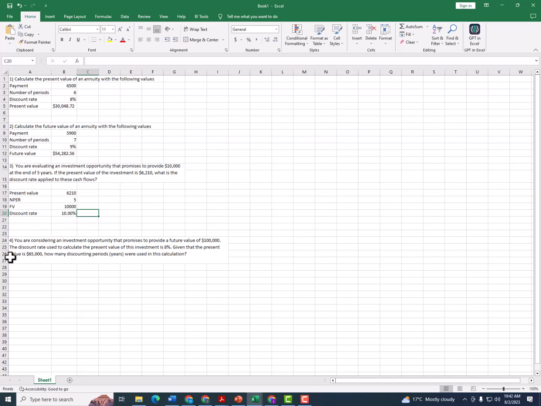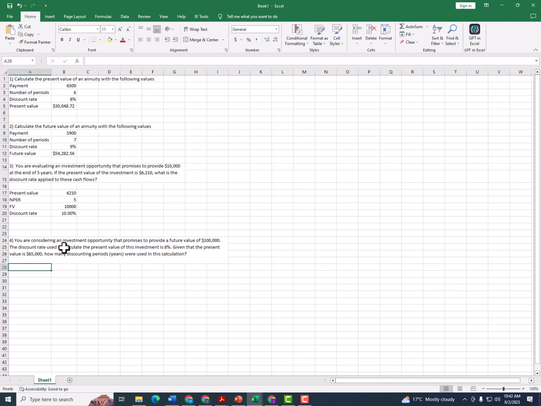Moving on to the fourth question. You are considering an investment that promises to provide a future value of 100,000. The discount rate used to calculate the present value of this investment is 8%. Given the present value of 65,000, how many discounting periods, in brackets years, were used in this calculation?